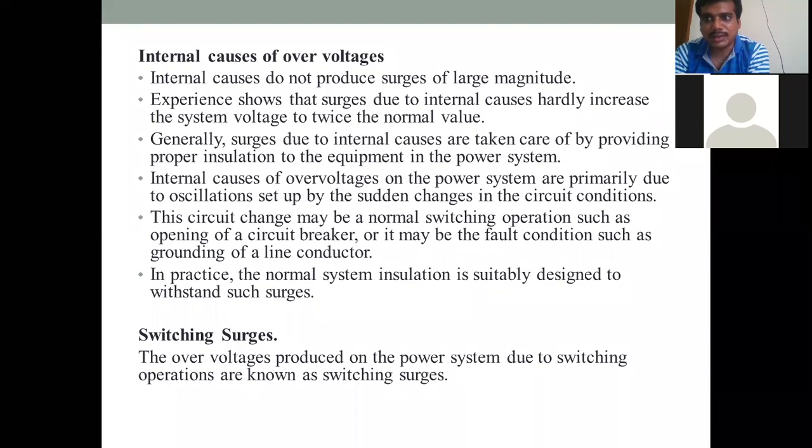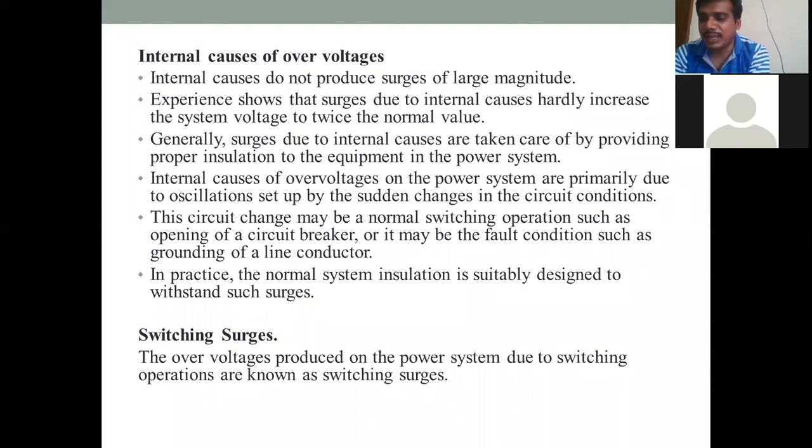Many researches and experience show that surges due to internal causes may increase the system voltage to twice the normal value. For example, if you have a normal voltage of 230 volts and a surge occurs, it will be multiplied by 2. The primary internal cause of over voltage in power systems is oscillation. A surge itself is an oscillation, a wave motion created by sudden changes in the circuit conditions. Normally the system insulation is properly designed to withstand the surges.